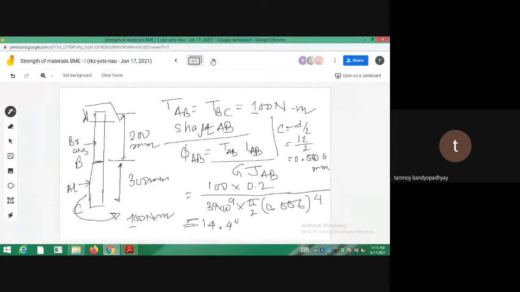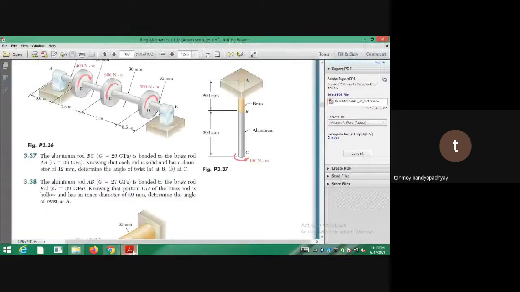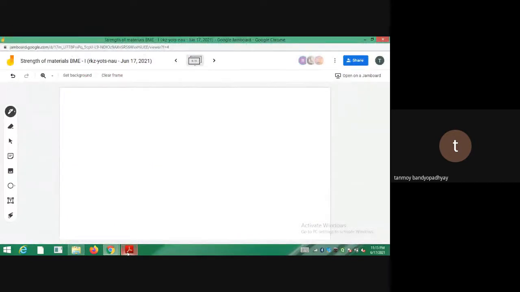As per my discussion, what was phi AB? They have asked you to calculate the twist at B. So now they have asked you to find out the twist at a point. Just try to differentiate the twist at a point and the twist at a length. So phi AB, actually we have calculated the twist for a length AB. So this phi AB was actually phi of the point B minus phi of the point A.